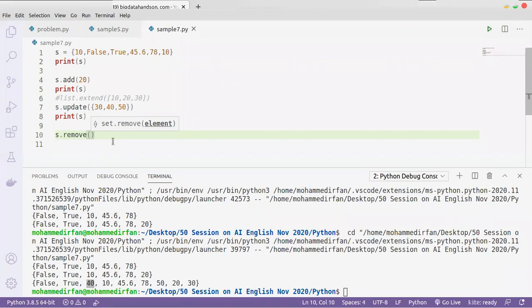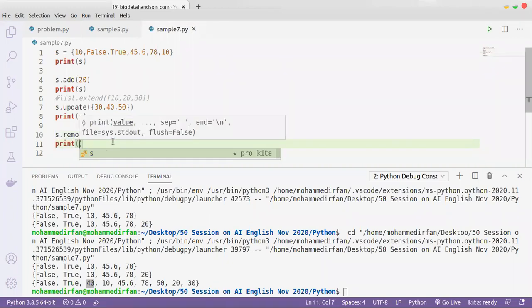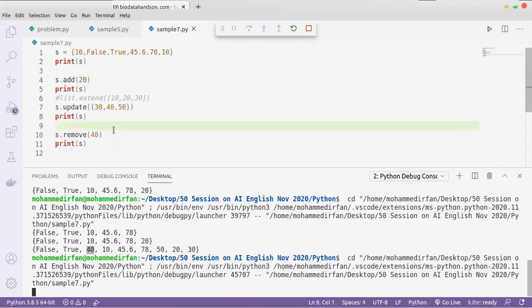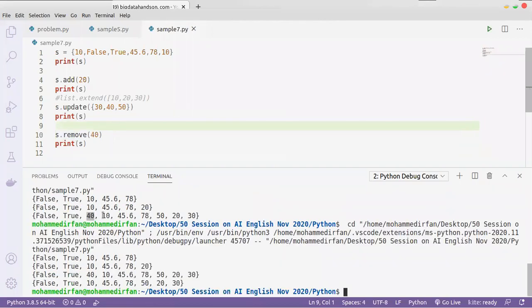It will remove a value. So I want to remove 40 from the set, and it will remove the 40 from the set.